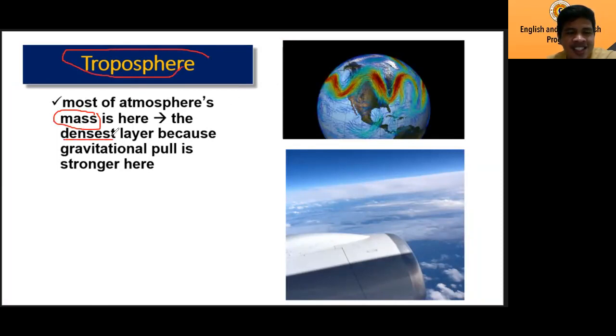This is the densest layer. It has the highest density because the gravitational pull going through the center of the earth is very strong in this layer. Why, teacher? Because again, this is the closest layer to the earth. This is the bottom layer. You understand that? That's why the gravity is very strong in this part.